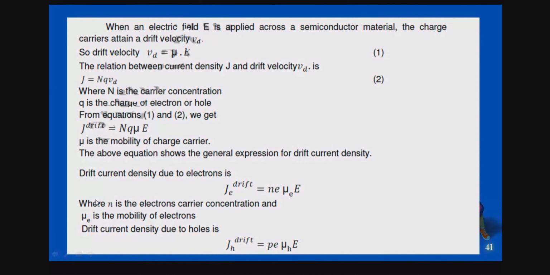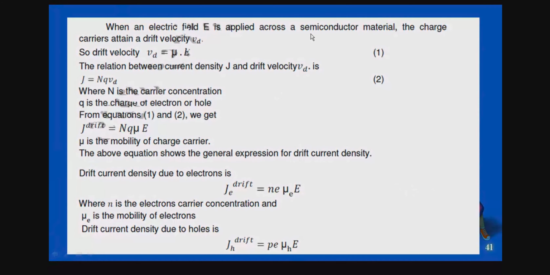Here mu is different from mu_E. So this is the overall mobility of charge carriers, and this is only for the mobility of electrons. That's why we call it mu suffix E. Similarly, you can find the drift current density due to holes. Instead of n you put p, and instead of E you put H. P represents the hole carrier concentration.